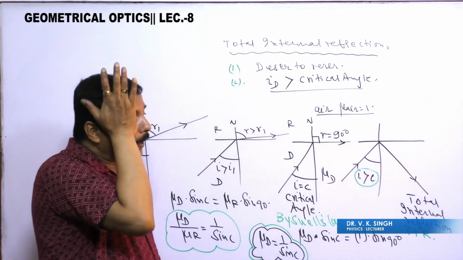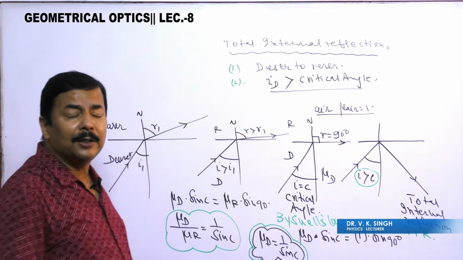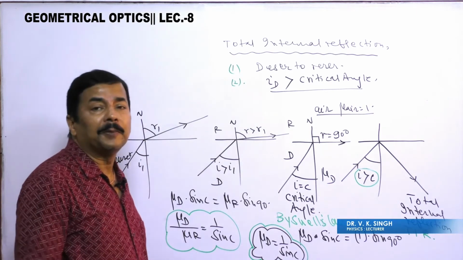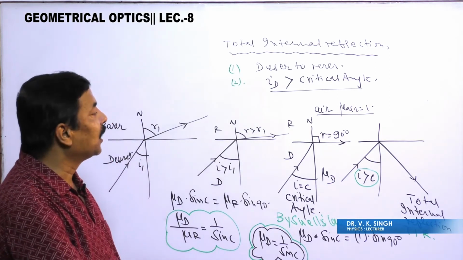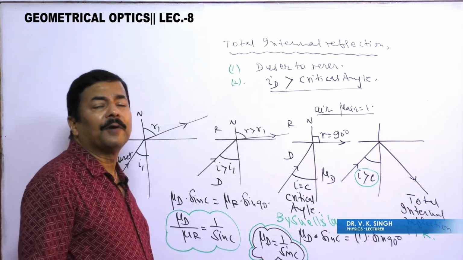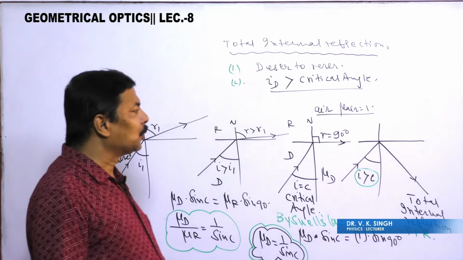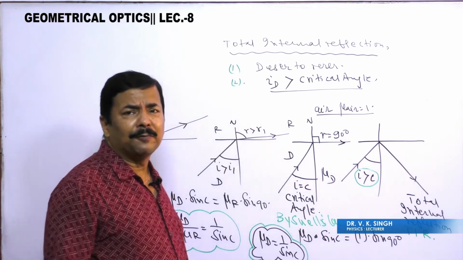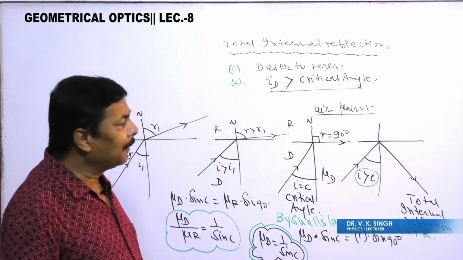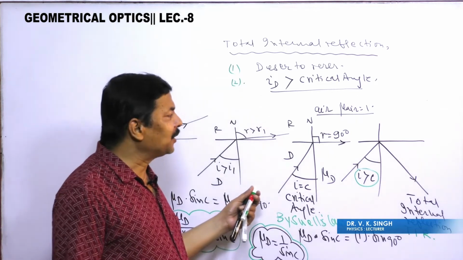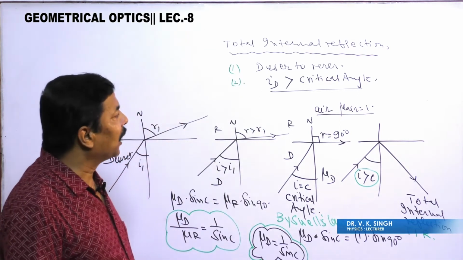This total internal reflection has many uses, and optical fiber is based on it. Totally reflecting prism is also there, and many uses are there. Mirage is being formed, looming is there. So all these phenomena are based on total internal reflection.